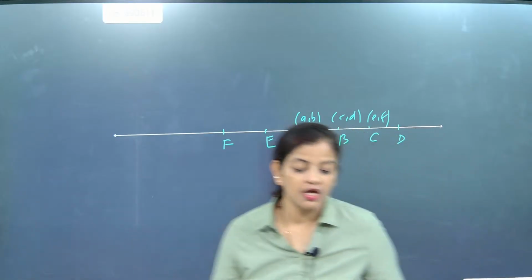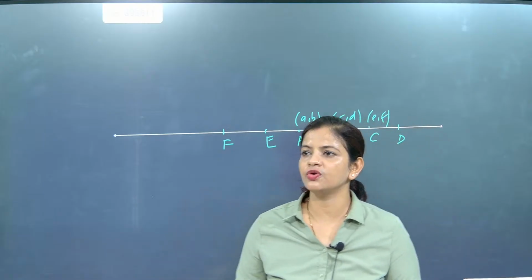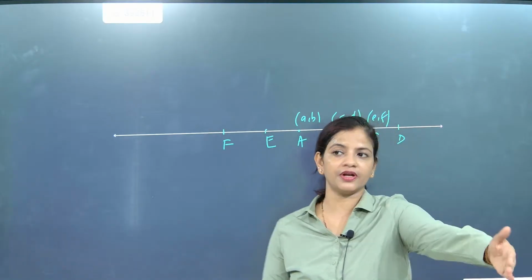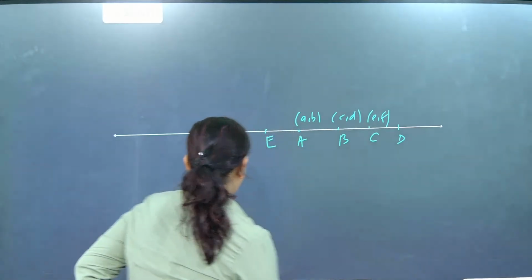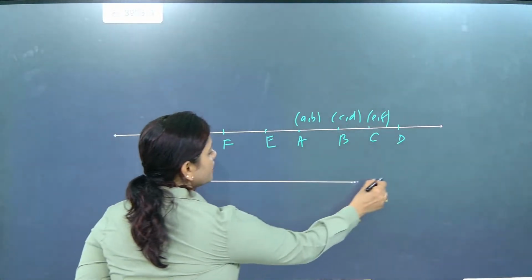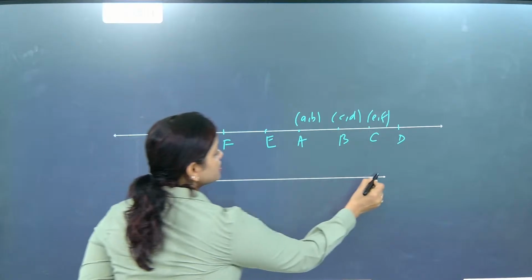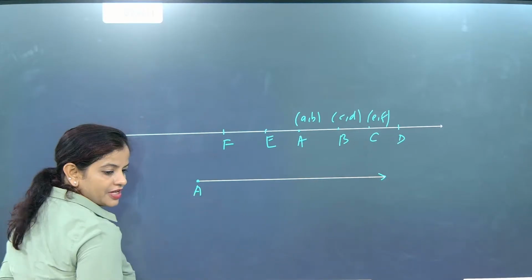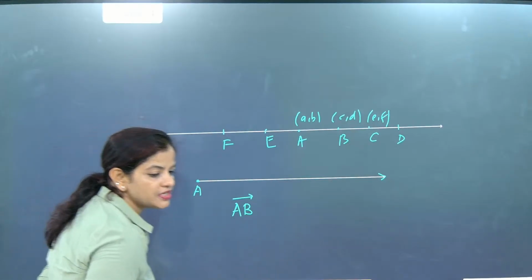Infinite number of points. So what is the difference between a line and a ray? If somebody asks you what the difference between a line and a ray is, what answer are you going to give? A ray is made with one end point. If somebody draws a ray, this is exactly one ray. You see here this arrow is there, and one end point will be there. So a ray is always indicated by A, B and this. So this is exactly the representation of a ray.